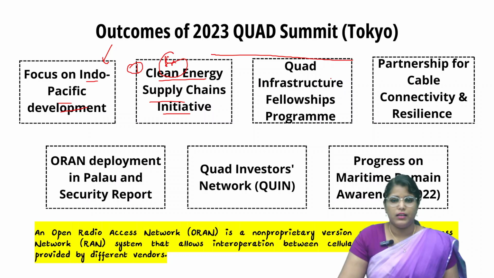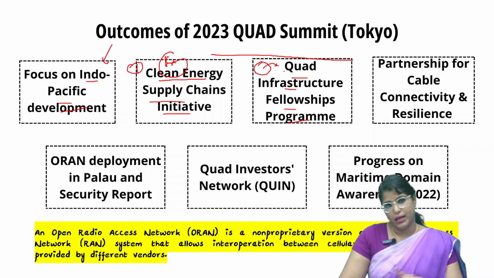Then they talked about the Quad Infrastructure Fellowship Program, which will have expertise and certain policies that will help policy makers build resilient infrastructure. All the 4 countries will be contributing their expertise to this particular program.